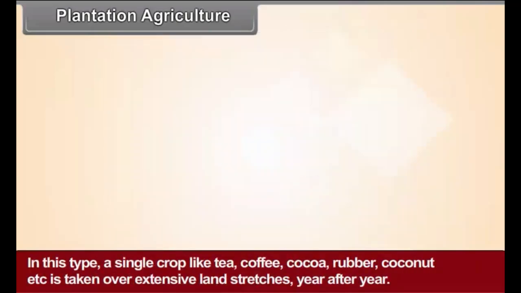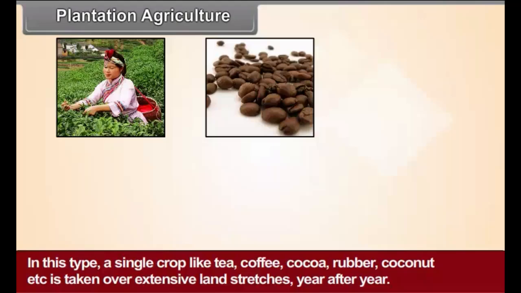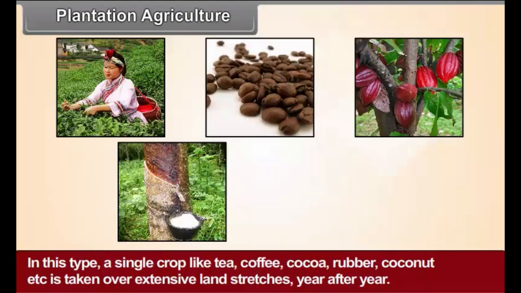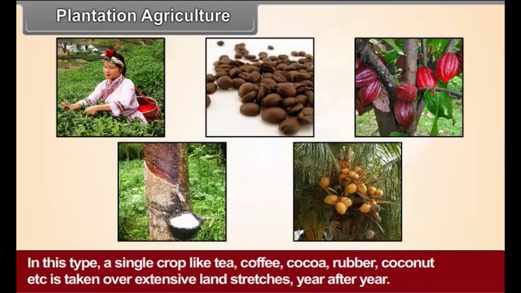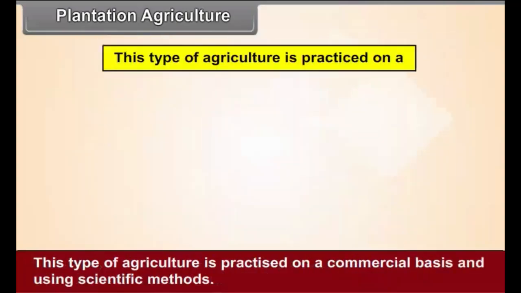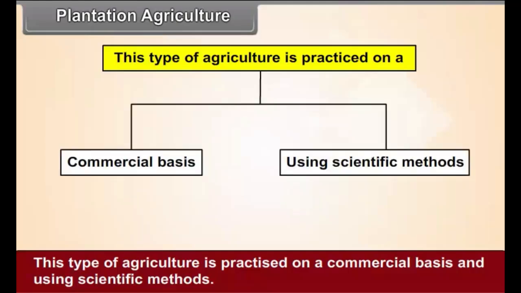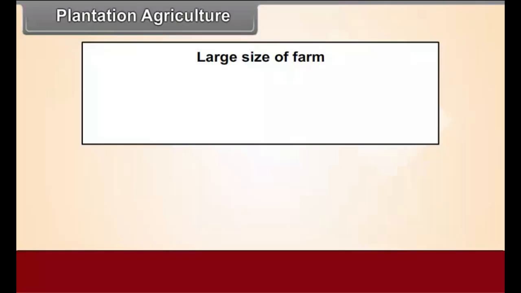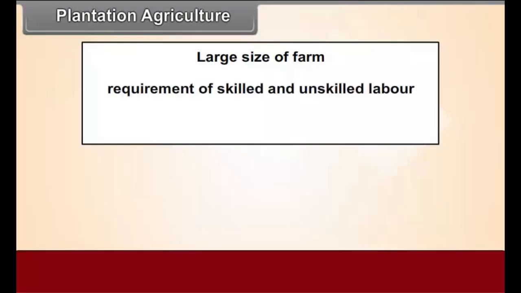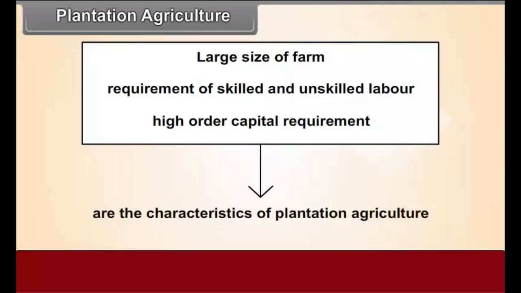In this type, a single crop like tea, coffee, cocoa, rubber, coconut, etc. is taken over extensive land stretches year after year. This type of agriculture is practiced on a commercial basis and using scientific methods. Large sizes of farms, requirement of skilled and unskilled labor, high order capital requirement are the characteristics of plantation agriculture.